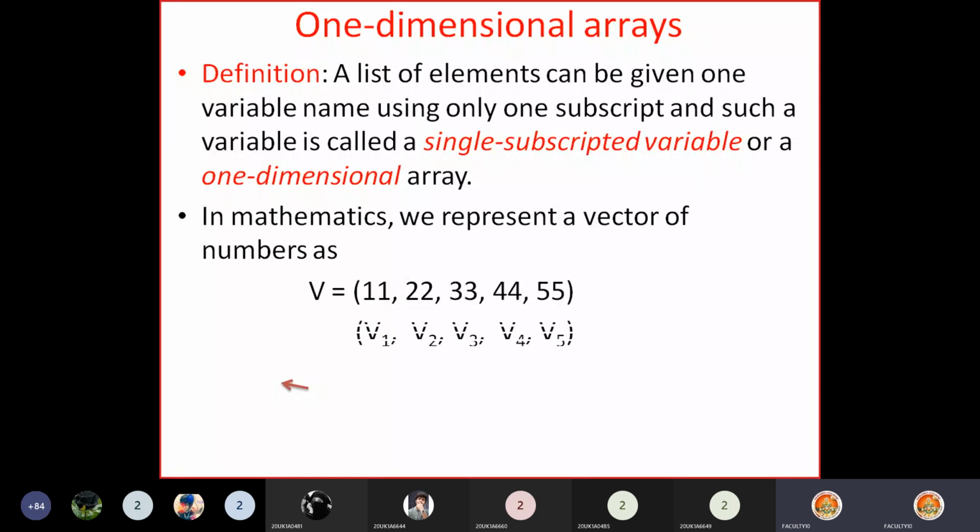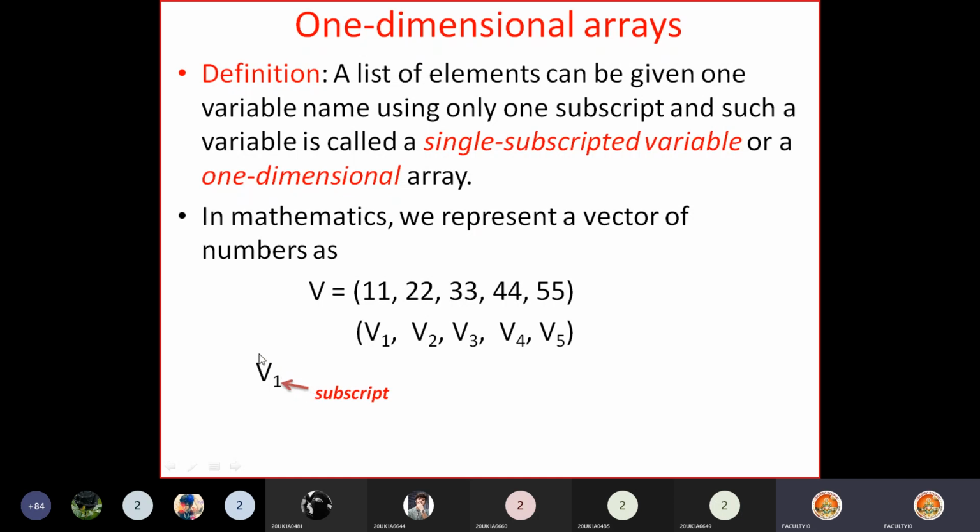The first element v1, the second v2, the third v3, fourth v4, v5. v1 represents the first element. The v1 written below is called the subscript, and since only one subscript is used, this is called a single subscripted variable.